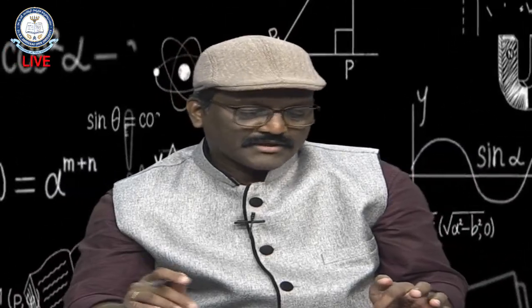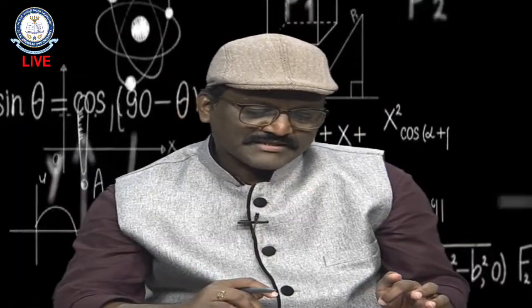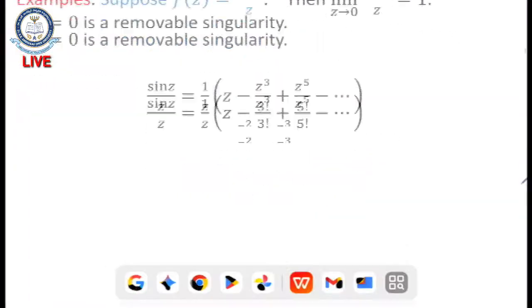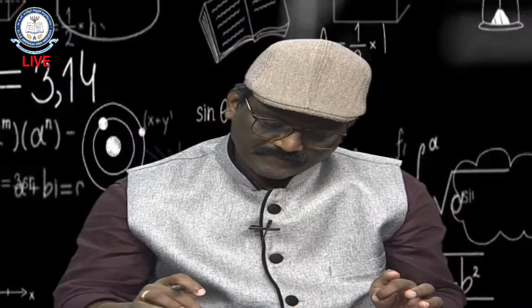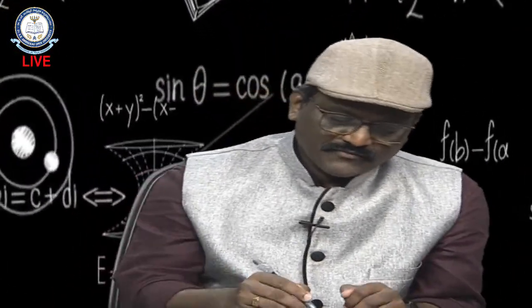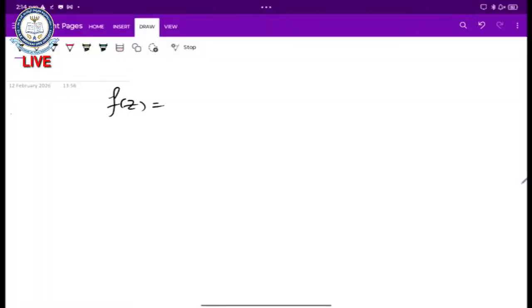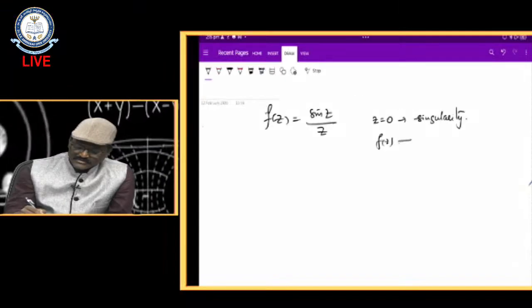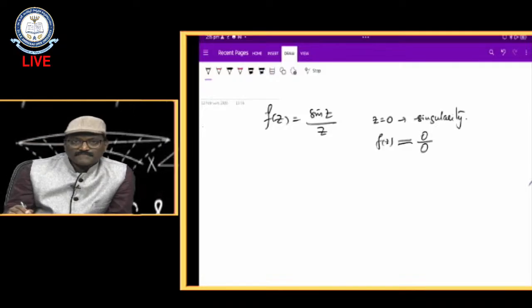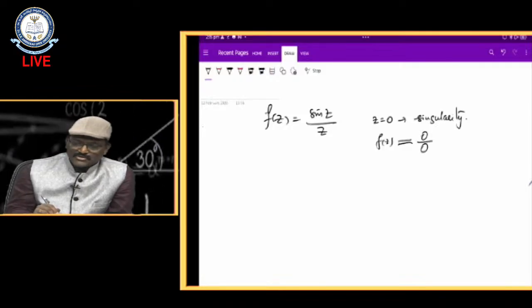See this example. Let me take one example here: f of z equal to sin z by z. Clearly this function is not defined at z equal to 0, isn't it? That is, z equal to 0 is a singularity. But what happens when z equal to 0? The function is of the form 0 by 0. At z equal to 0, the function has 0 by 0 form.